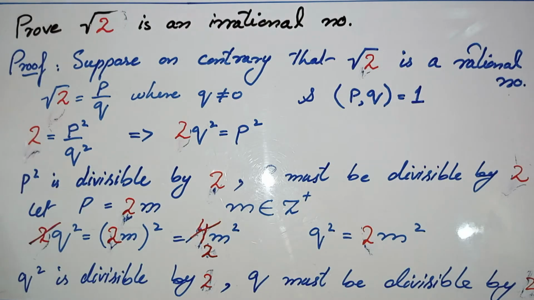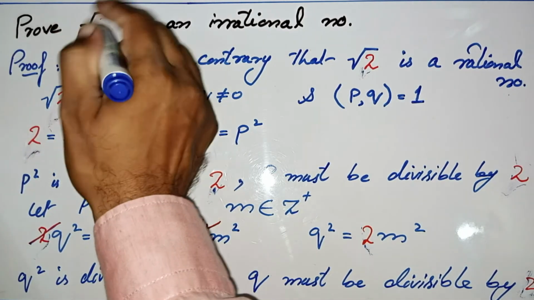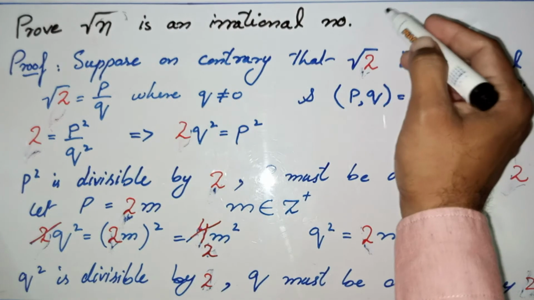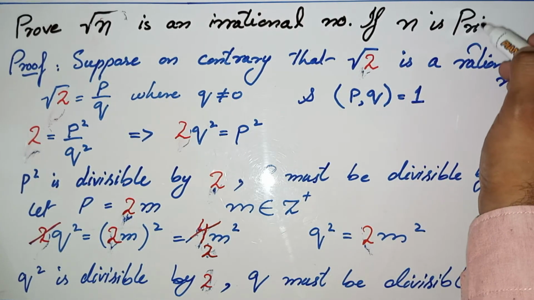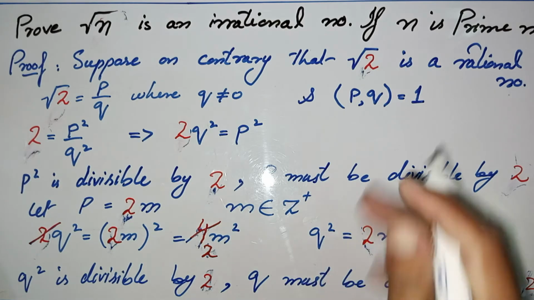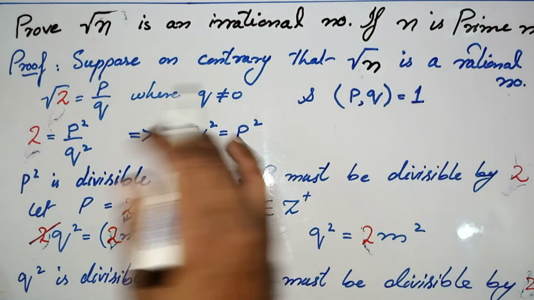Same as if you want to prove square root of n is an irrational number, we use the condition that n is a prime number, because we are going to do this type of question related to category 1 as you have seen before in the starting of this proof. So similarly you can replace wherever the value of 2 or 3 is, you can replace it with n.